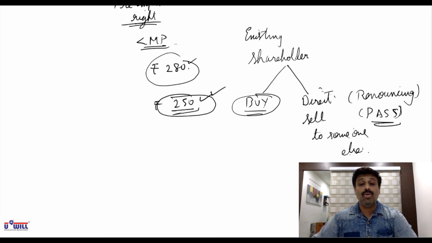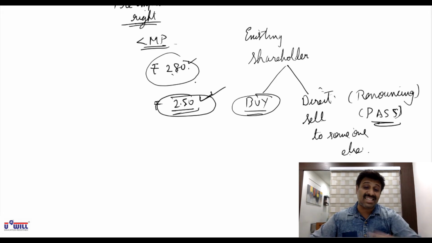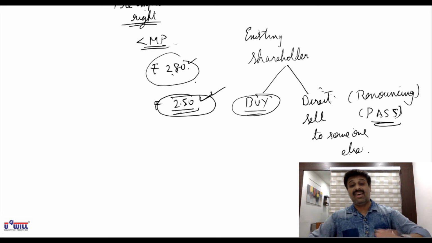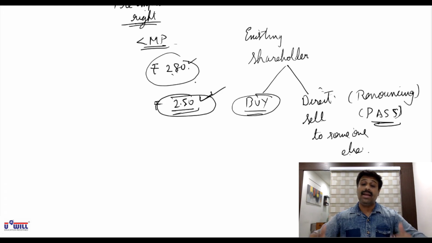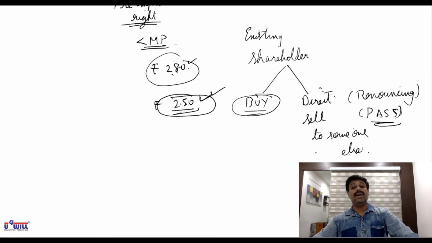And how do you as well as the company benefit? The company also gets its money, and between 280 and 250 rupees you can charge any amount from that person. You can ask 260 rupees from him, 265, 270, 275, any amount you can ask. So you will also earn that 20-25 rupees of difference, and your friend will also earn some amount by selling it immediately next day in the stock market.